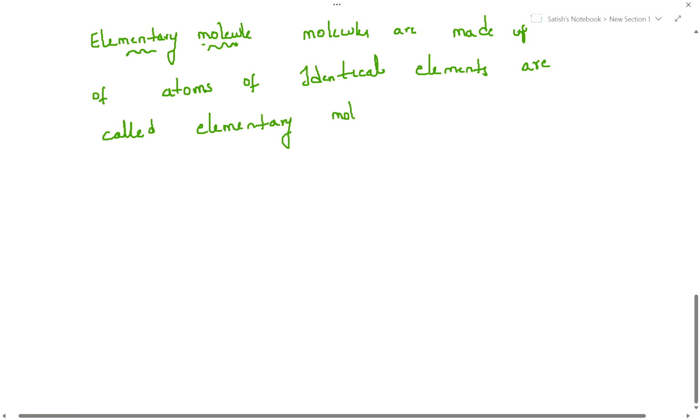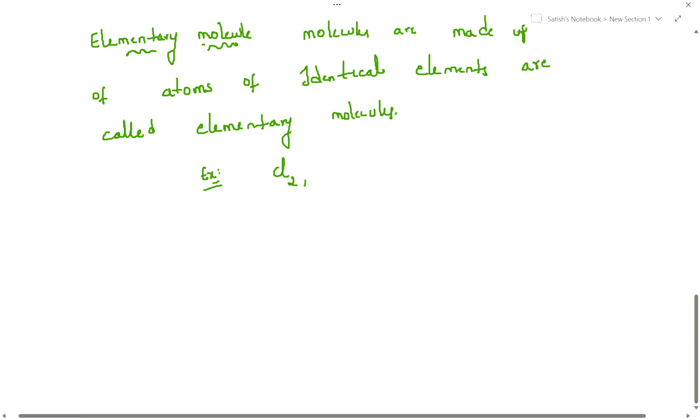Okay guys, let me give one example. What is that? Identical elements. Some of the students are confused. Identical is nothing but homo, nothing but same elements.